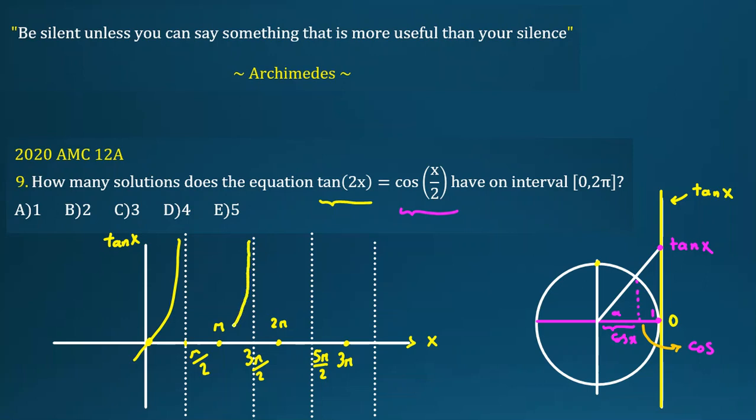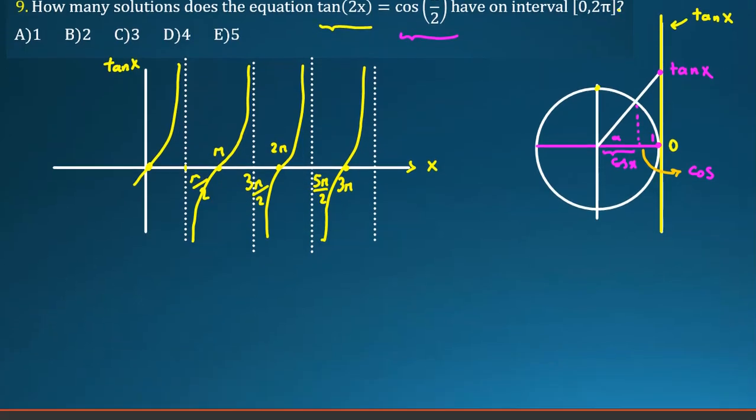So here it will be something like this. And this one, it will be something like this. Again, it repeats. So these points, this graph is for tangent x.